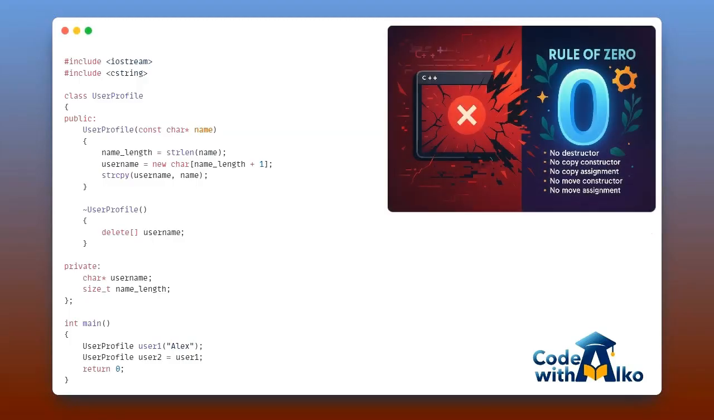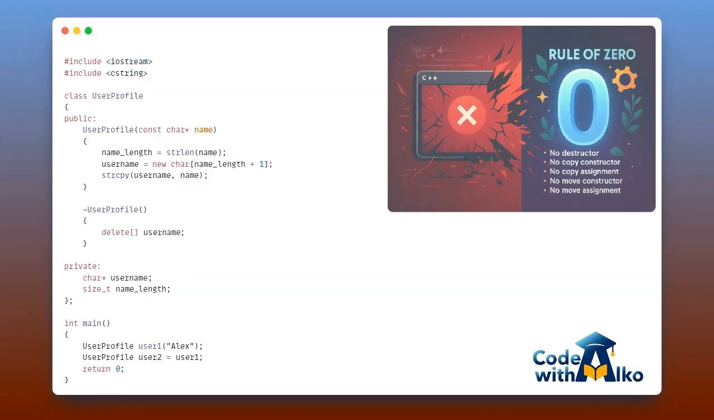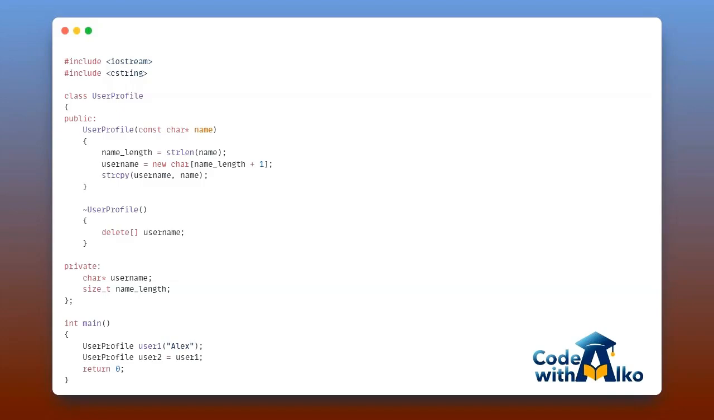Have you ever had a C++ program suddenly crash out of nowhere and you're left wondering what went wrong? Today I'm going to show you a powerful modern C++ principle called the rule of zero that'll end these frustrating surprises once and for all. Now, let's start by looking at an example.